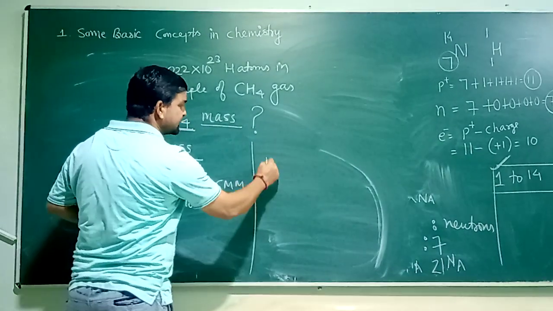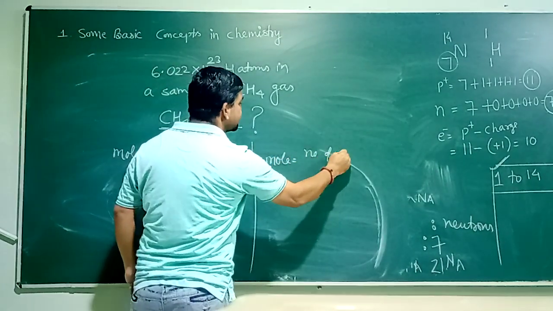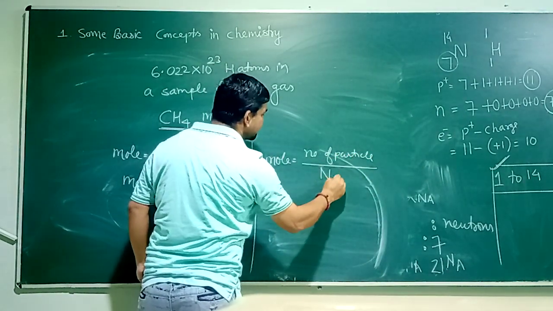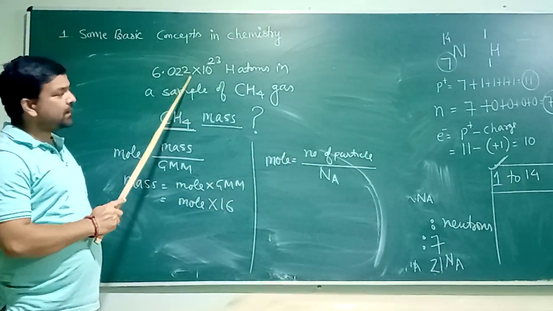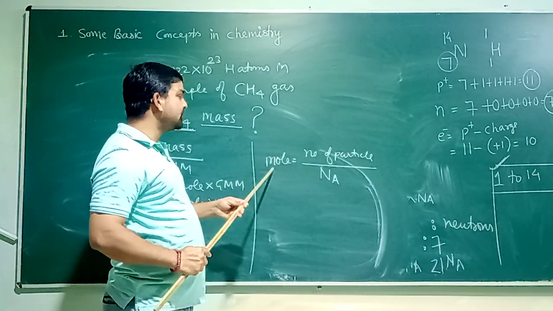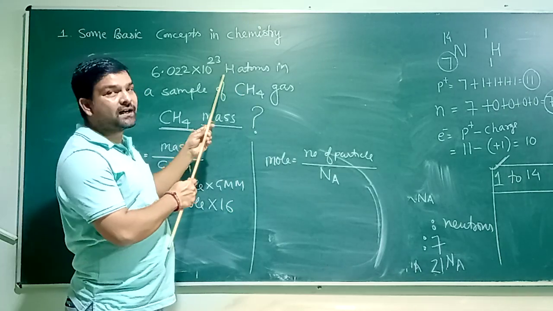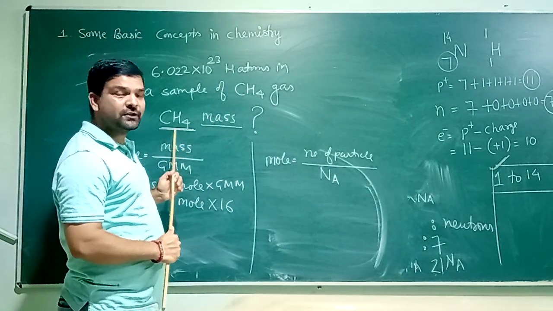To calculate moles, you can use the formula mole equals number of particles divided by Avogadro number. Now if you put in the number of particles divided by Avogadro constant, you will get the number of moles. But these will be the number of moles of hydrogen atoms and not of CH4 molecules.